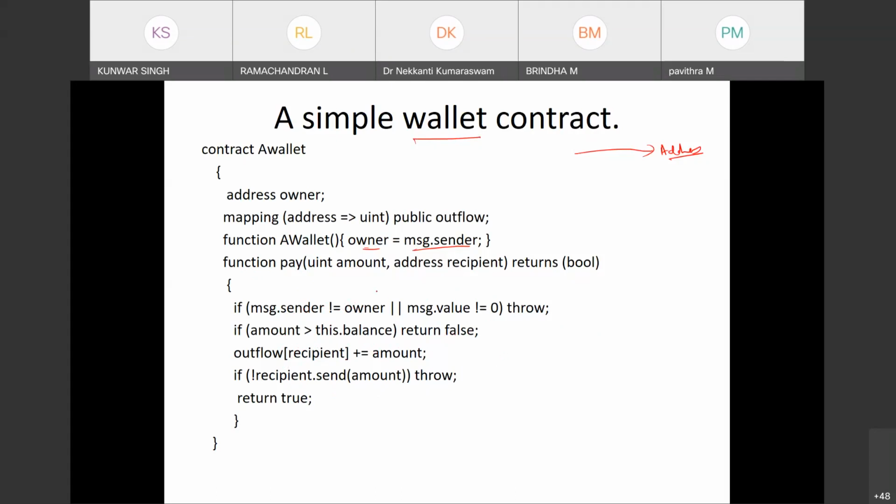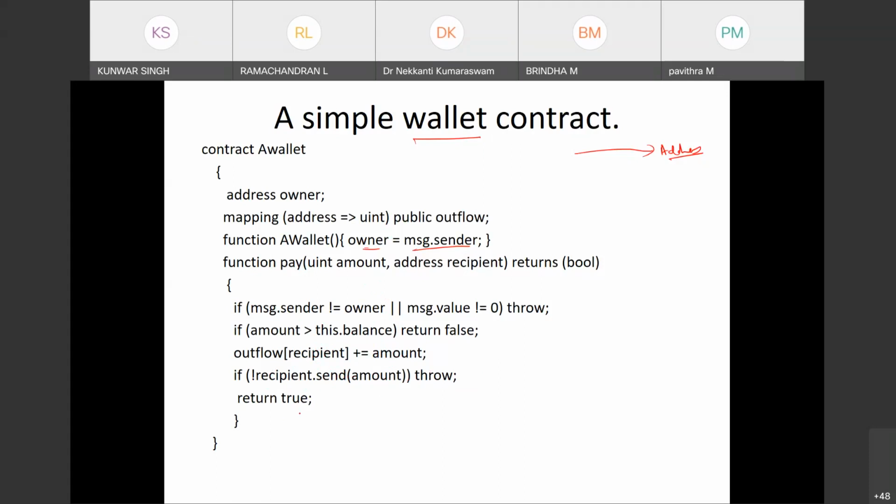Okay, so through this contract, I can transfer the money to the recipient. It can be a contract account, or it can be the address of a person. So this is a simple wallet contract. If the recipient doesn't receive the amount, then an exception will be thrown.